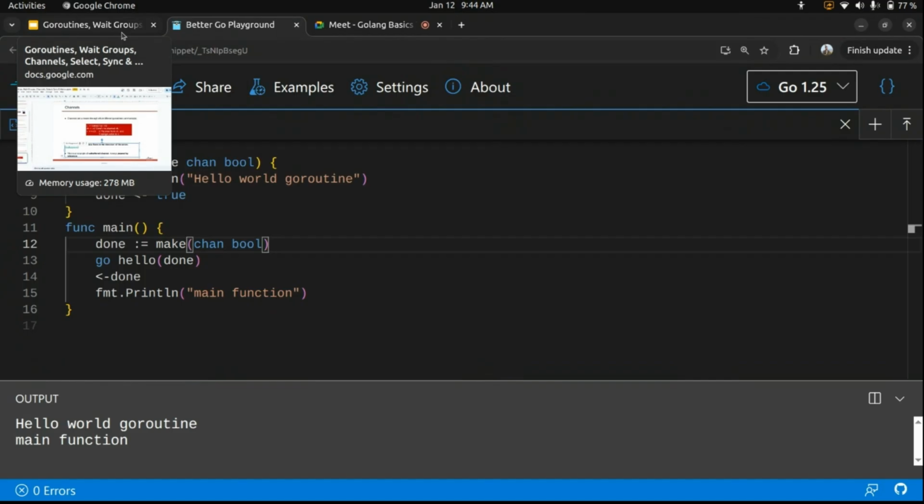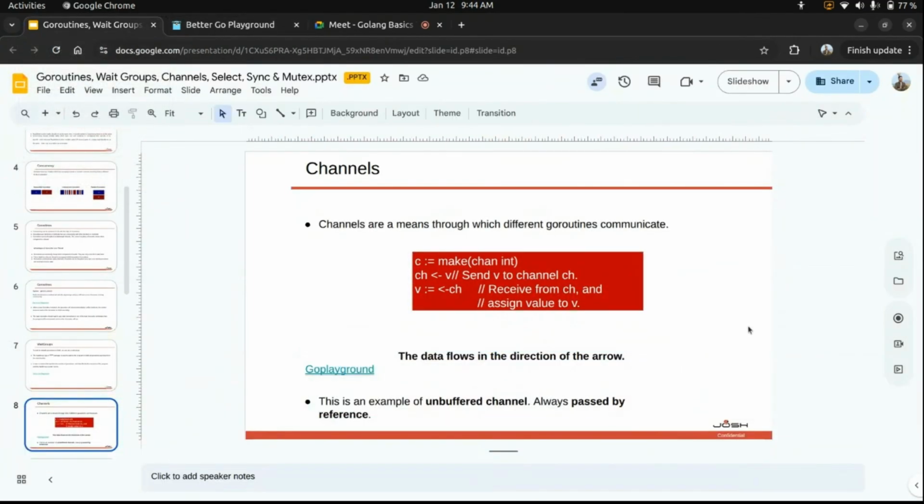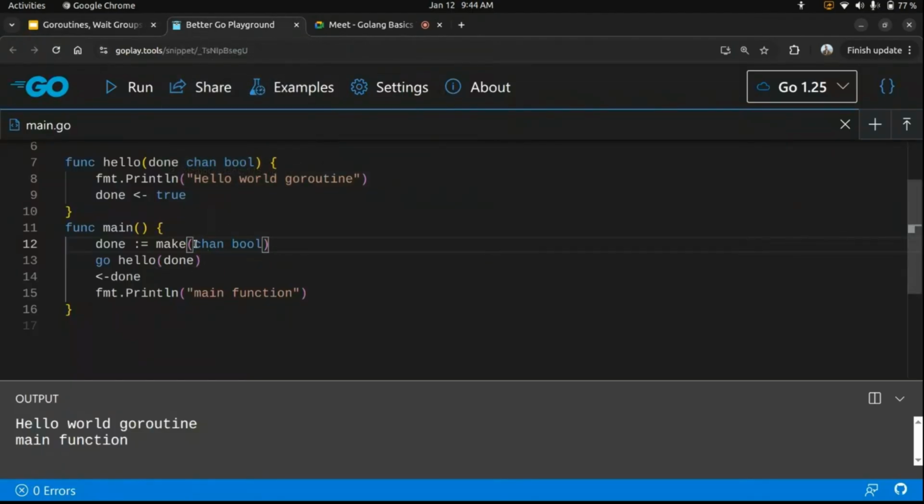As rightly mentioned by Prasad, we will see a similar example of a blocking call. How does it work like a WaitGroup? The example we have seen here is an unbuffered channel, right? It is always passed by reference. So we have only mentioned the type of the channel here. We didn't mention the capacity of the channel.